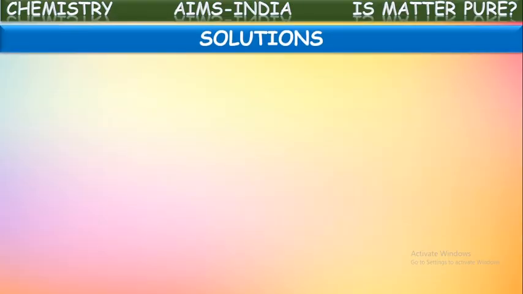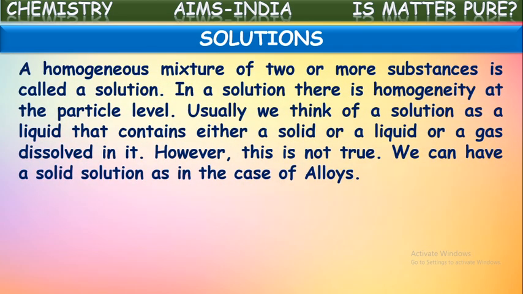First of all, what are solutions actually? A homogeneous mixture of two or more substances is called a solution. In a solution, there is homogeneity at the particle level. Usually, we think of a solution as a liquid that contains a solid, liquid or gas dissolved in it. So generally, solutions will be in liquid form, and in that liquid, something will be dissolved. That we generally call a solution.